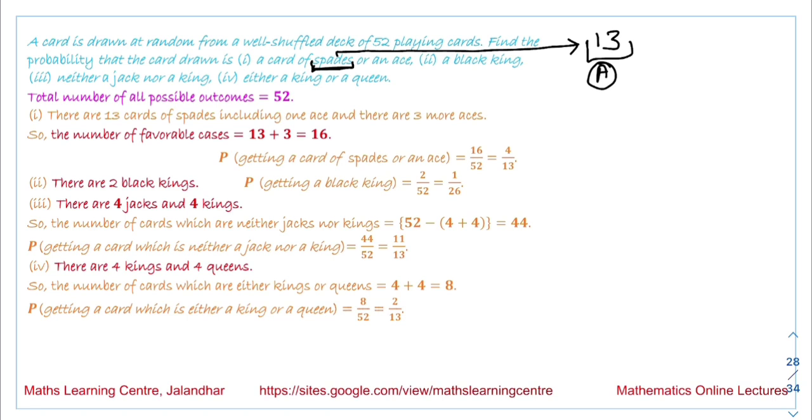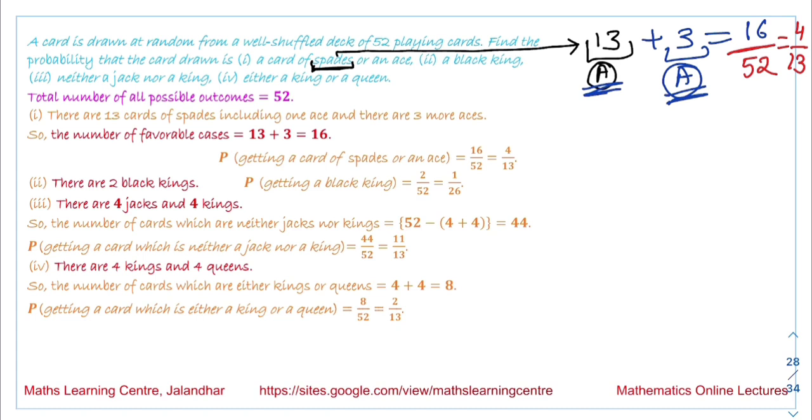Apart from this ace of spade, we have 3 more aces. So the total number of cards we are talking about is 16. The number of all possible outcomes is 52. On dividing these values, the probability we get is 4 by 13. This is the probability of getting a card of spade or an ace.